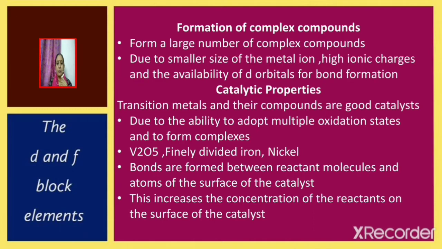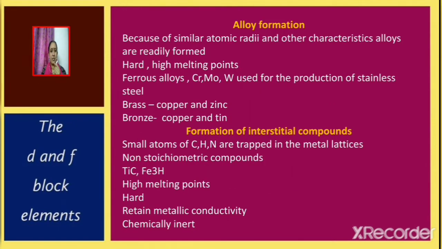Bonds are formed between reactant molecules and atoms of the surface of the catalyst. This increases the concentration of the reactants on the surface of the catalyst. So, transition metals and their compounds act as good catalysts. Transition elements can form a large number of alloys. It is because of similar atomic radii and other characteristics.